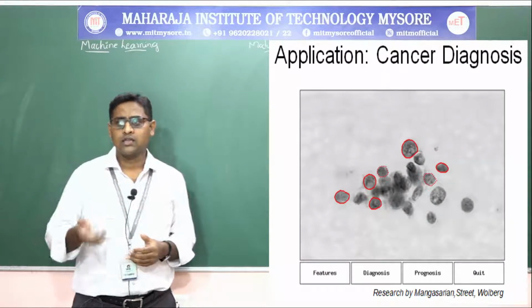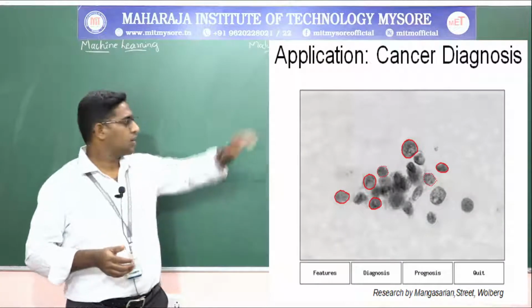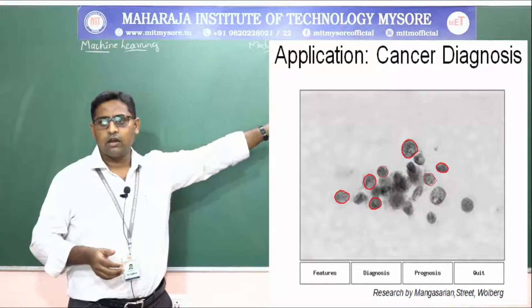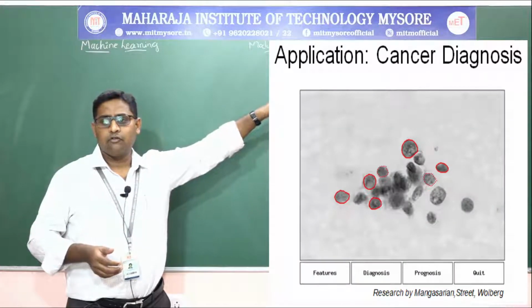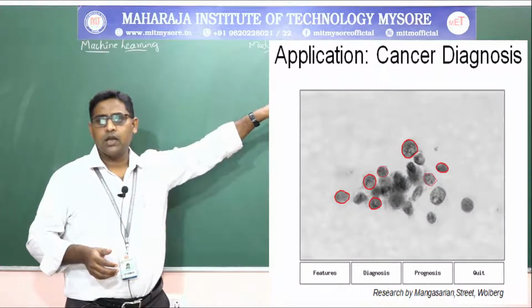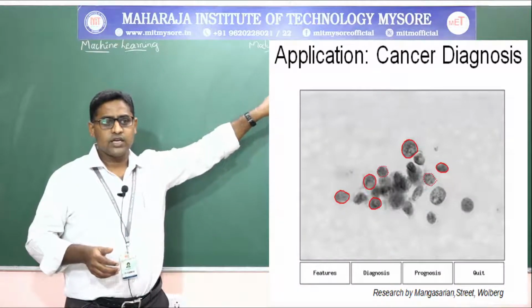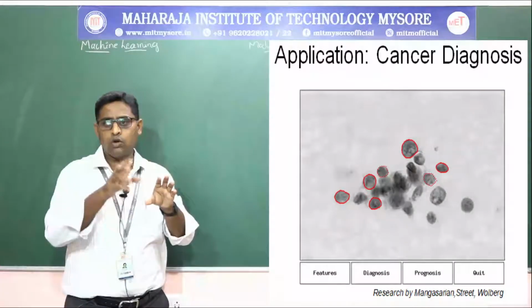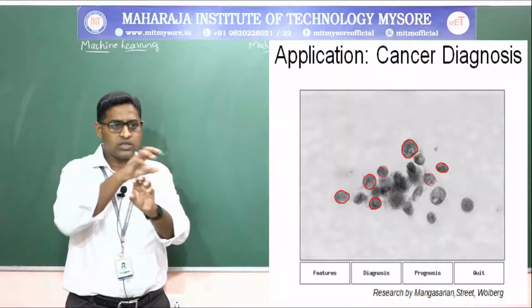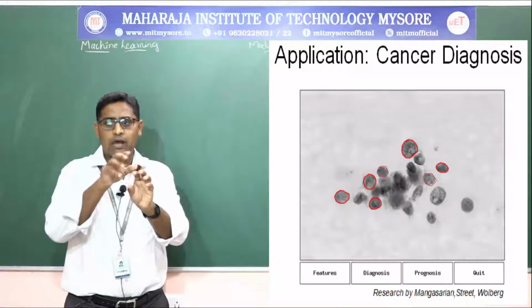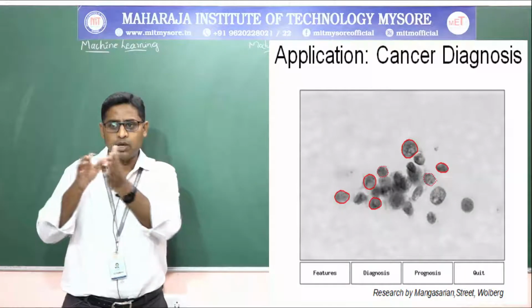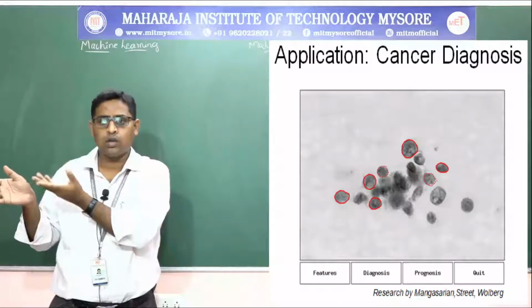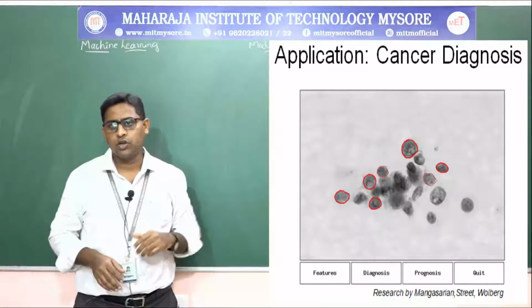This is how the cancer diagnosis is done with respect to the red marked area, where the average density is taken. Average density of, say, 120, 118, 122. So 120 with plus or minus 5 average density of tumors will be grouped as malignant and so on. That is what is shown in this diagram.